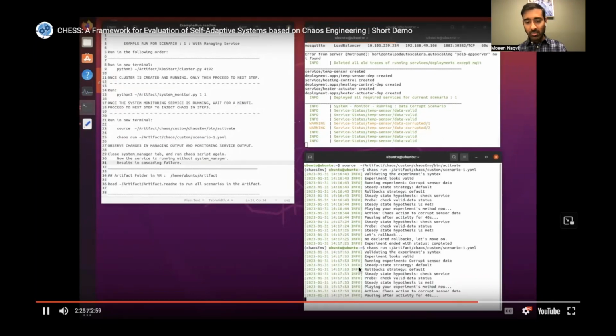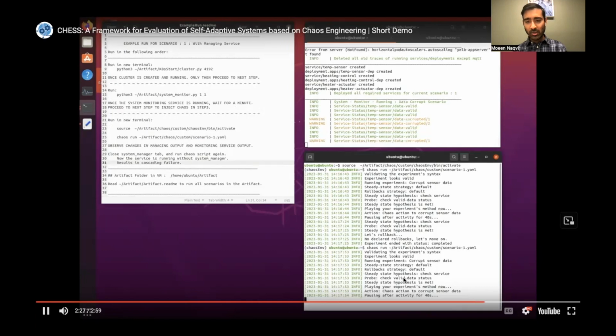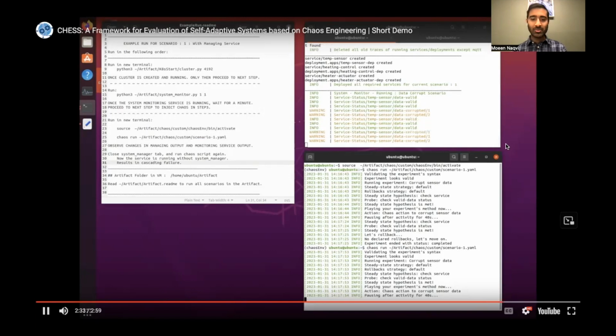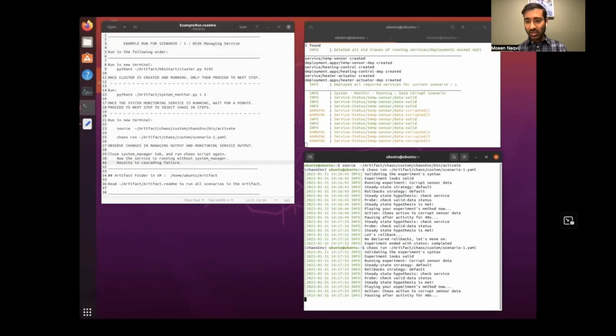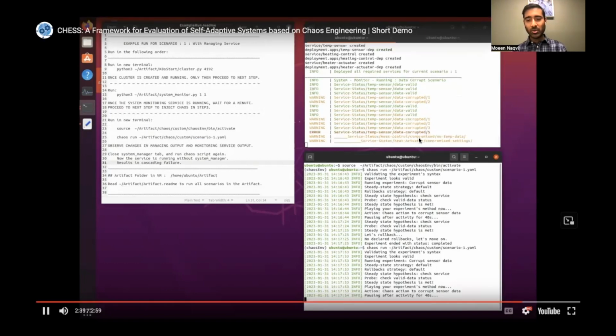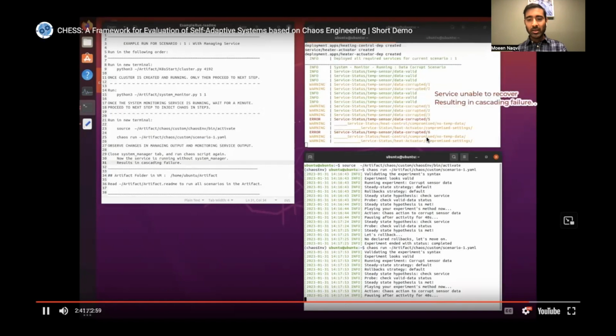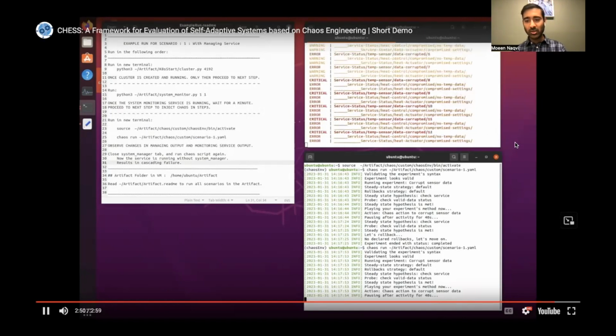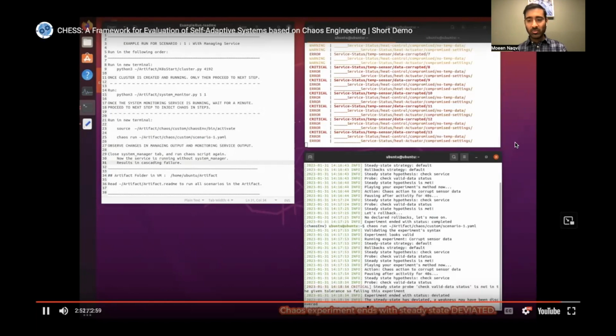Now the same types of faults are injected, and here you see the system showing some warnings, but there is no system manager right now. So you see the system not being able to recover from the failure, and one type of error is leading to another, and it's running into a cascading failure.